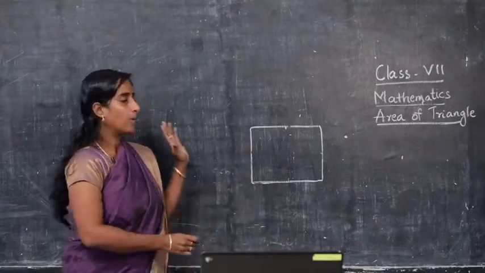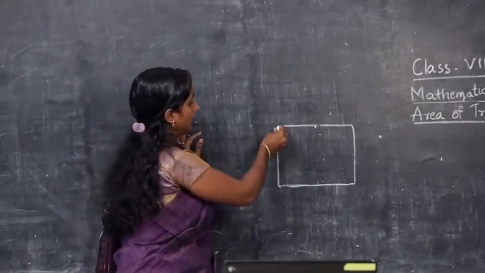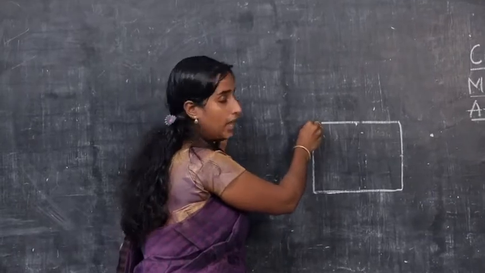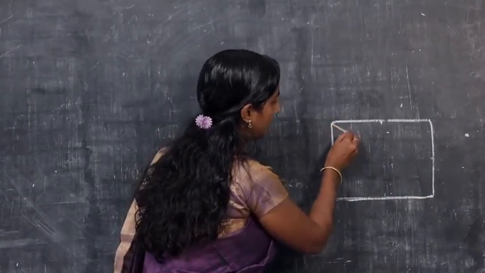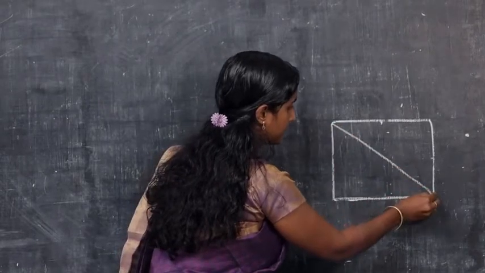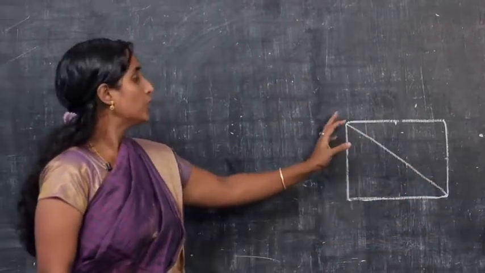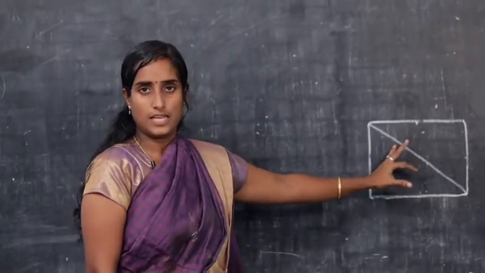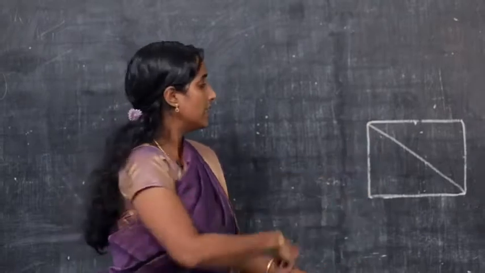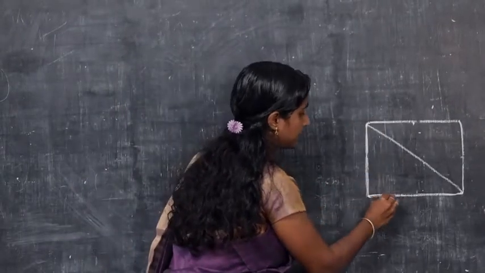Now you must have cut this rectangle in two halves by joining the corner of one end to the corner of the other end. By joining the two corners, you must have got a figure like this. Have you all seen this figure anywhere?